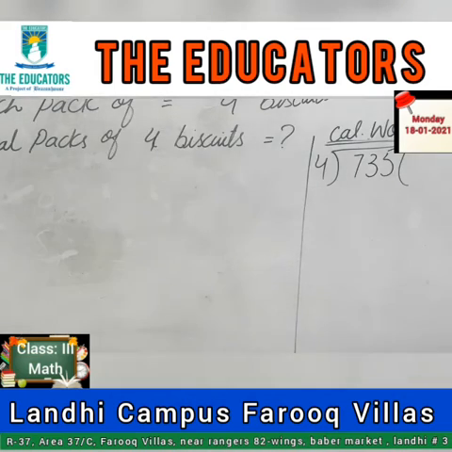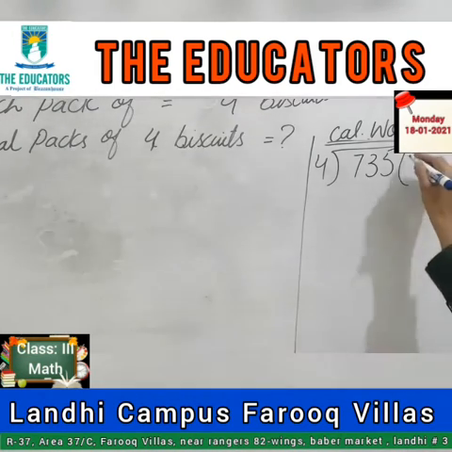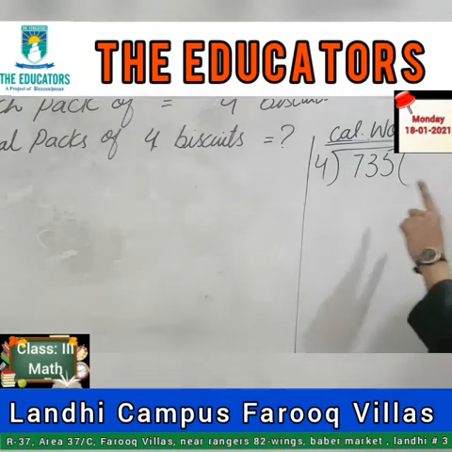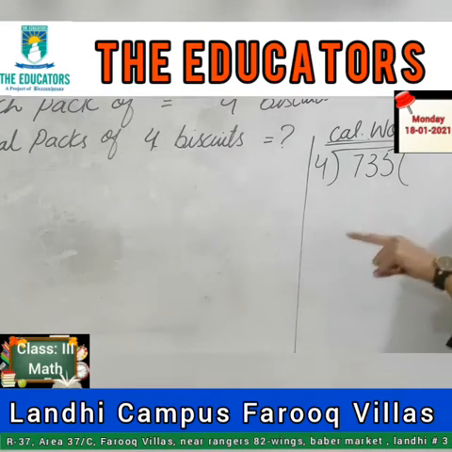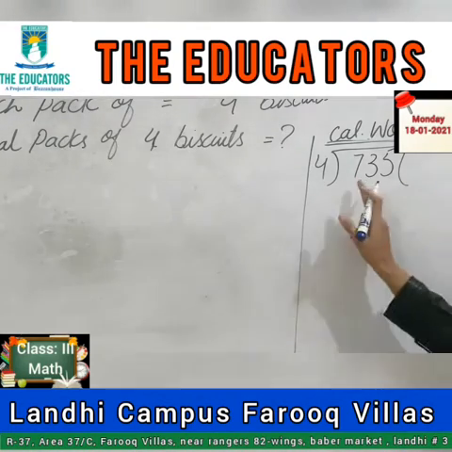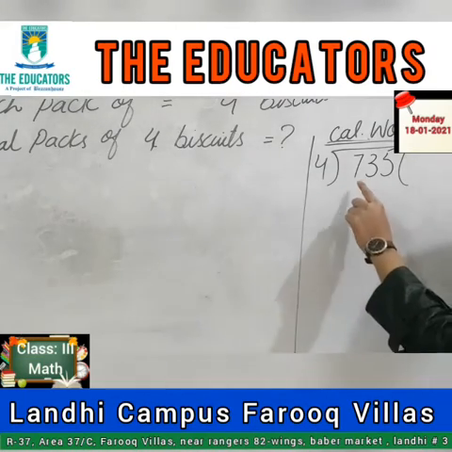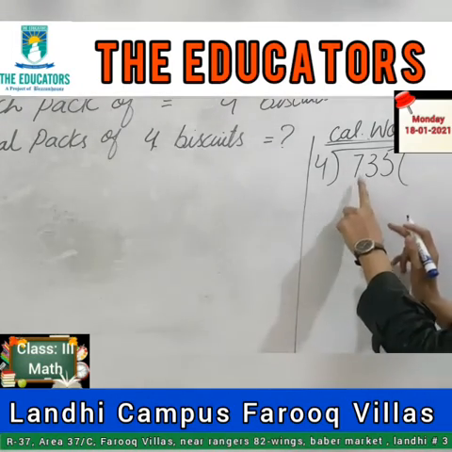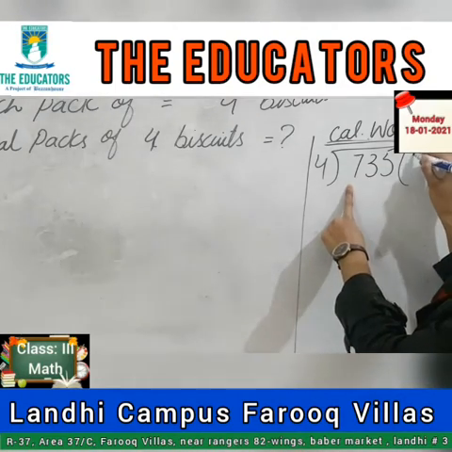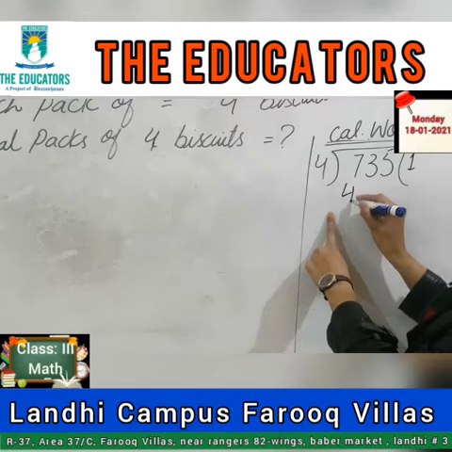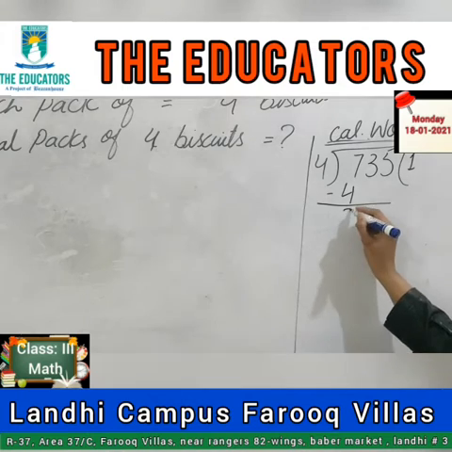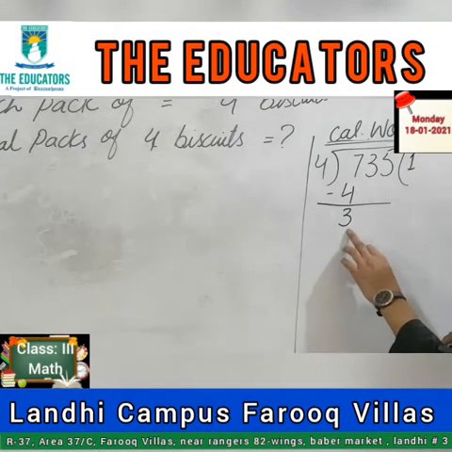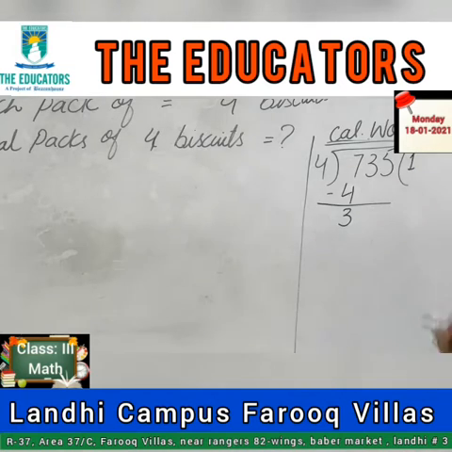Now students, let's read the table of 4. As you know, this one is units, this one is tens, and this one is hundreds. We will start from the hundreds definitely. Here the hundreds value is 7, so first we will start from 7. With the table of 4, 1 time 4 is 4. Now subtracting, 7 minus 4, the answer will be 3. Students, can we divide 3 by 4? No, impossible, because 3 does not come in the table of 4.